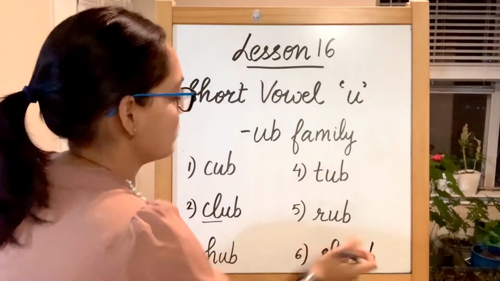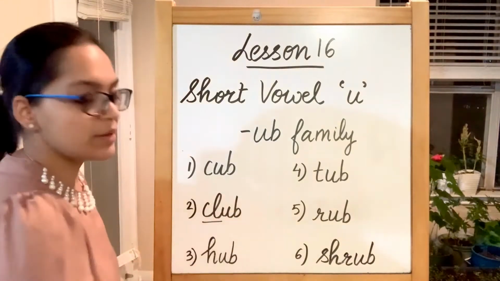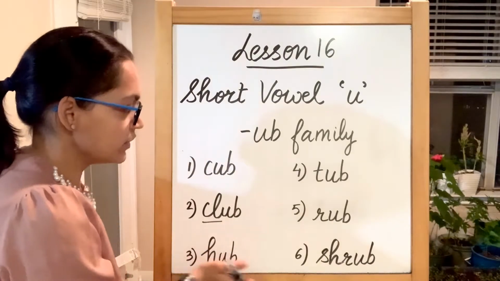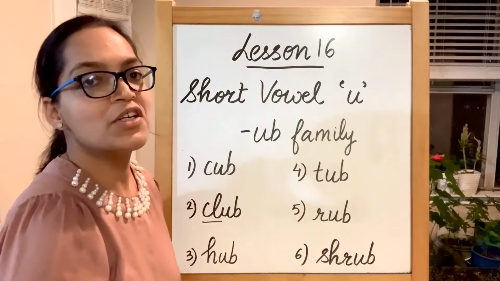So the first word is cub, next one is club, next one is hub, then tub, rub, and then shrub.